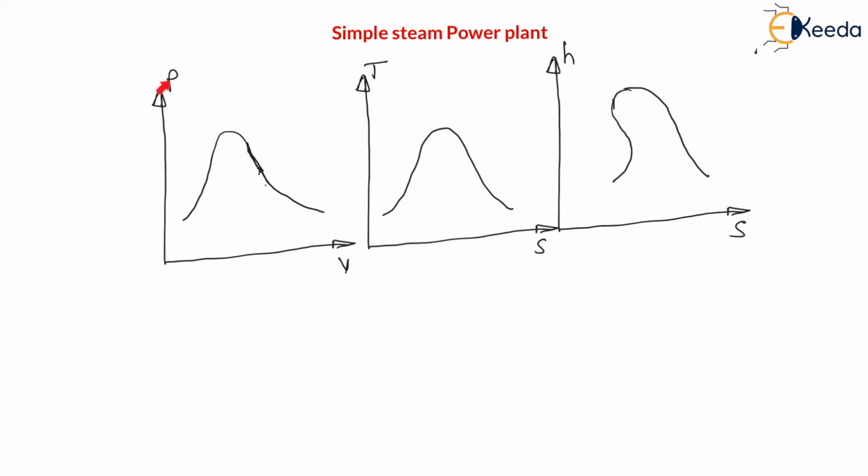So here I am considering pressure versus volume diagram, temperature versus entropy diagram, and enthalpy versus entropy diagram. This enthalpy versus entropy diagram is also called Mollier chart. Now here these are the liquid vapor domes on various planes. Now let us understand the processes. Very first is we will understand superheated Rankine cycle. Now let us say 1, 2, 3, 4 is superheated Rankine cycle.